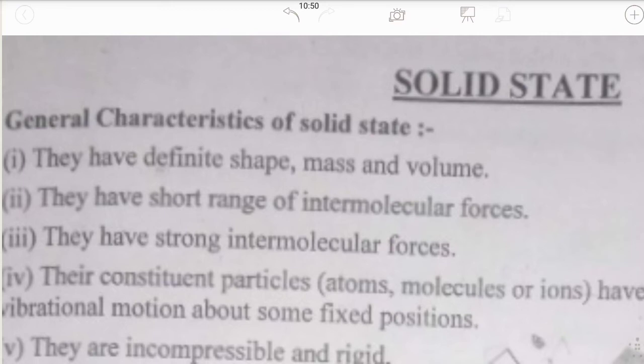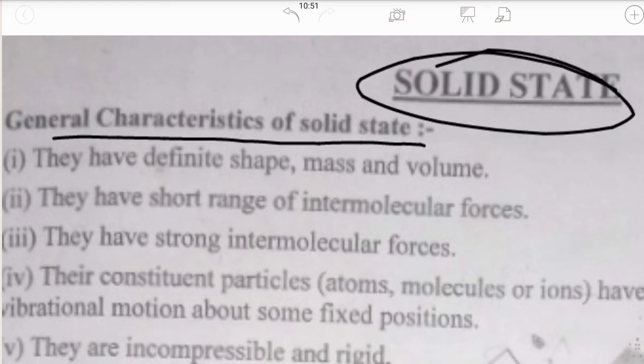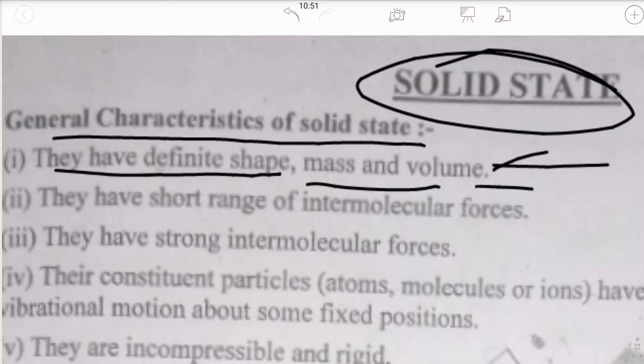General characteristics of the solid state. Here are some of the general characters, some of the important features of the solid state. They have definite shape, mass and volume. Have you ever wondered why solids have definite shape, mass and volume?